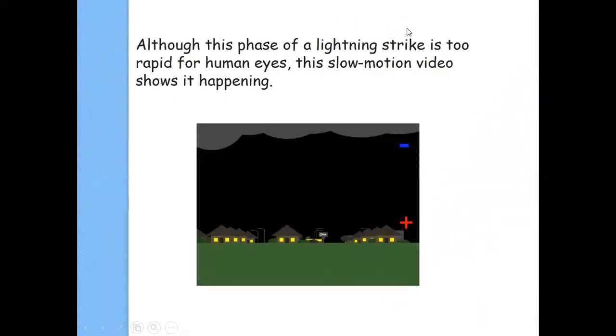Now, this phase of lightning strike is too rapid for the human eye, so we are not able to see that the positive charge is moving up and the negative charge is coming down. This slow motion video might give you some idea how this happens.